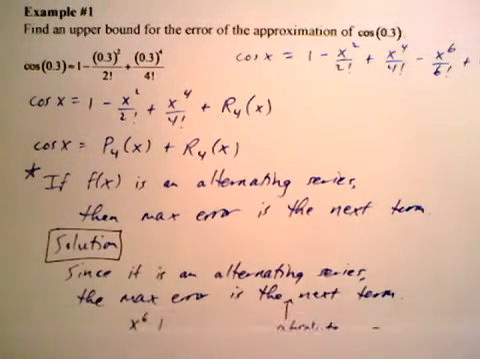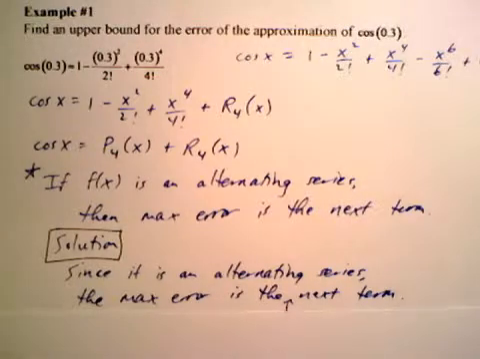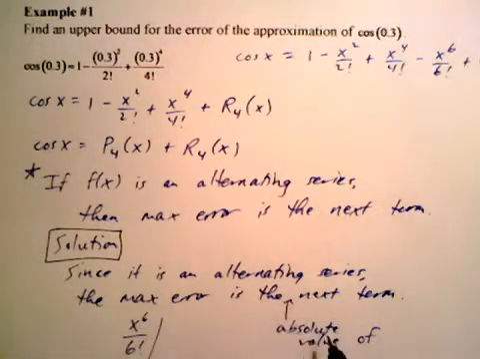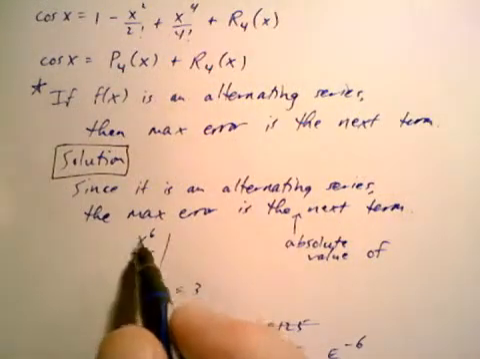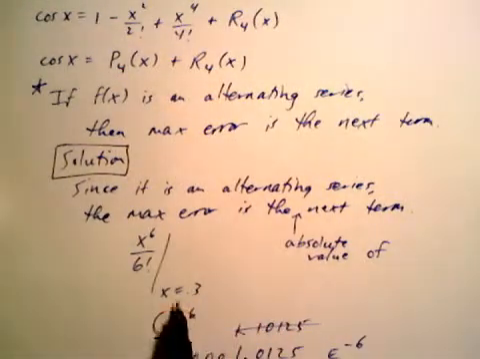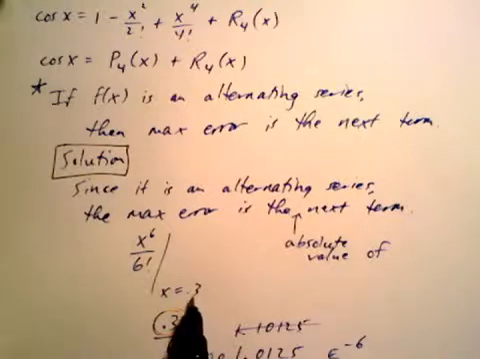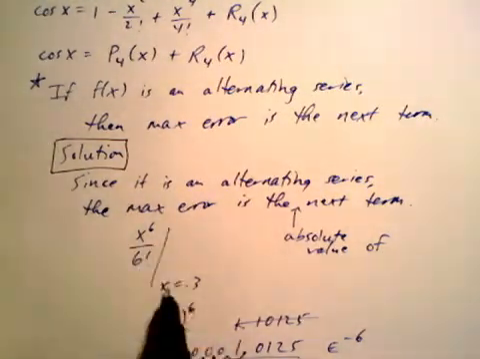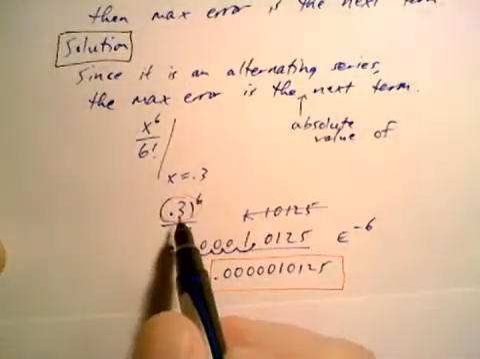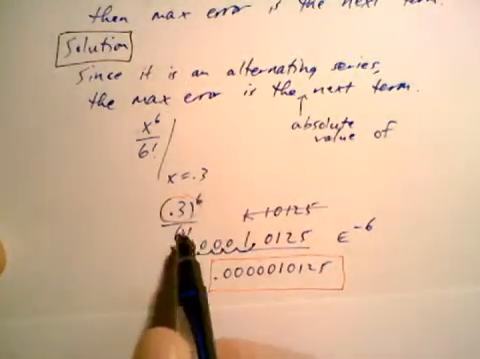Okay, so that's how we do it, and you have to point that out. You have to say, since it is an alternating series, the maximum error is the next term. Actually, we say the absolute value of the next term. If the next term is negative, we don't say the maximum error is negative. The maximum error is always going to be a positive number. I really shouldn't have put x to the 6th here, because we already knew that we're approximating at x equals 0.3. Really, it's just 0.3 to the 6th power over 6 factorial.